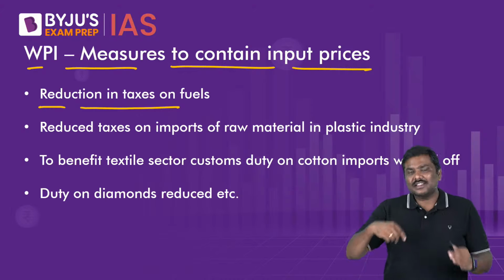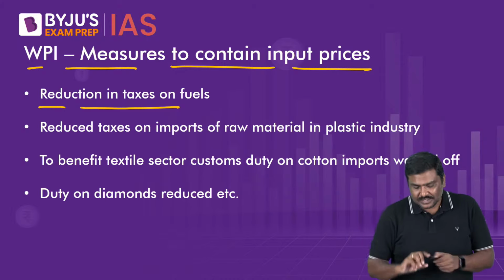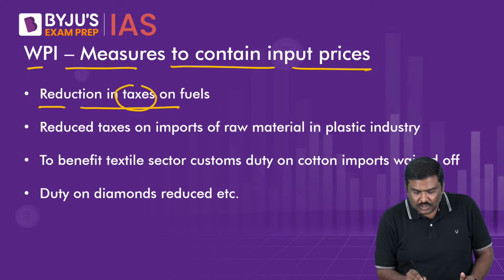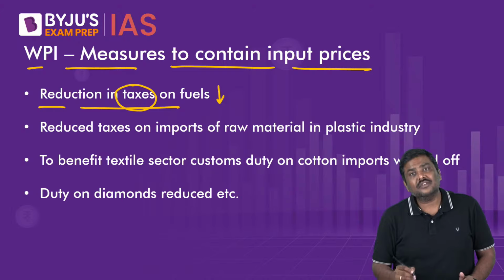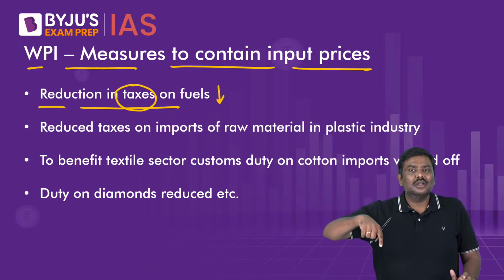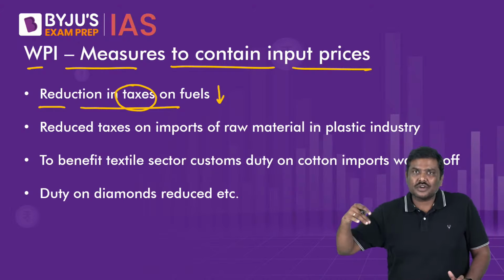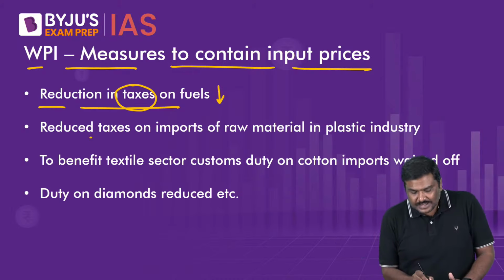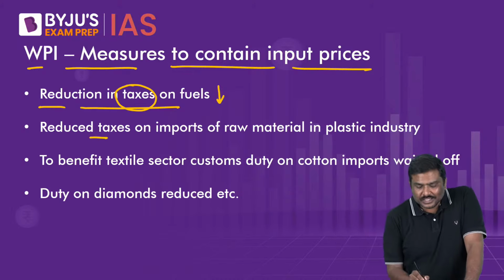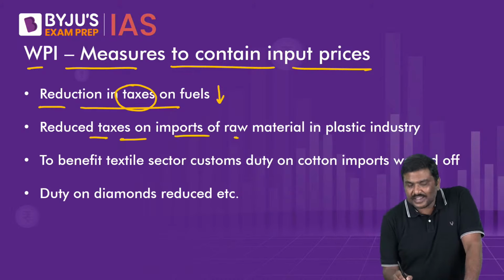Technically speaking, the government has reduced the taxation on fuels, and that is the precise reason the fuel prices have come down. That has contributed to a reduction in the cost of transportation, reflecting a policy used by the government to control WPI. Second, the government has also reduced the taxes on imports of various raw materials associated with the plastic industry.